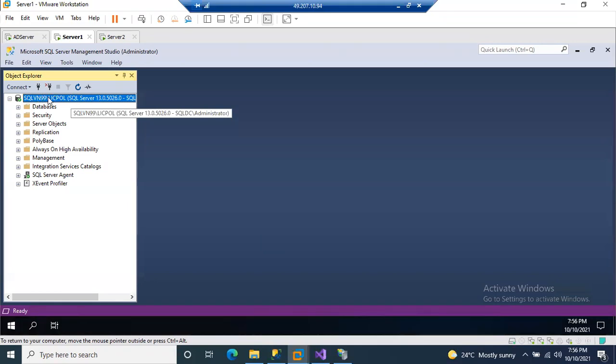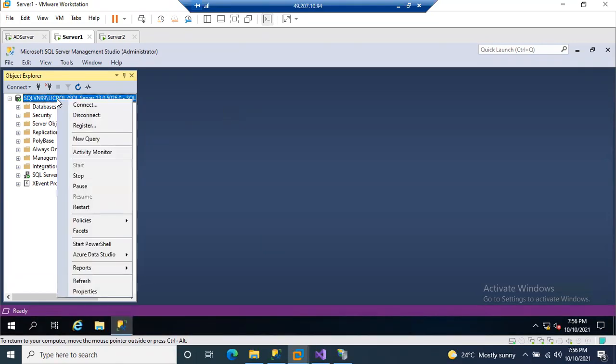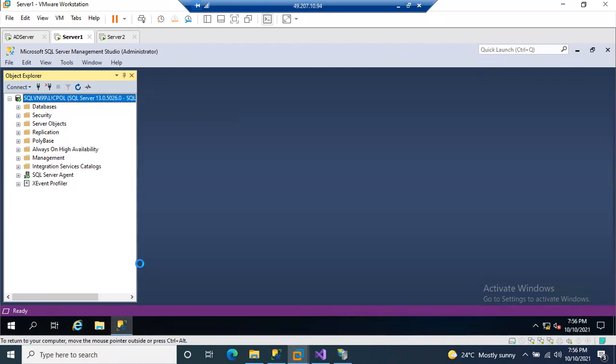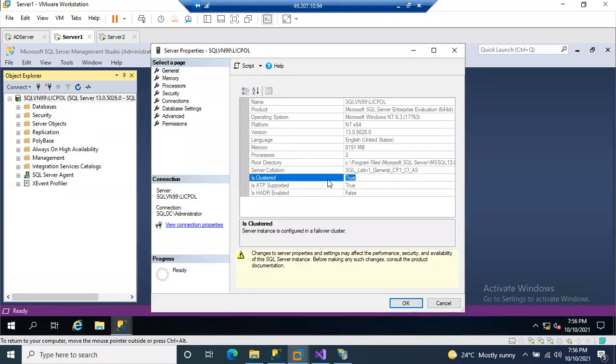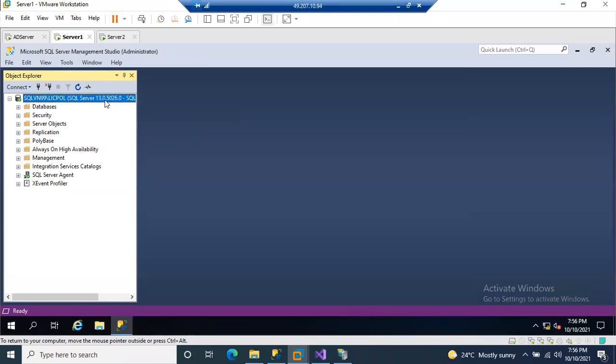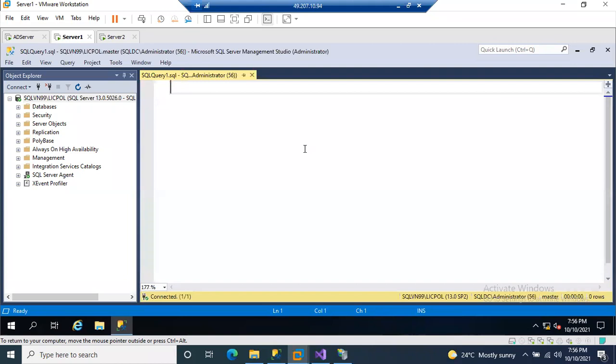I have connected to one of my servers. If I right click on server name, properties, Is Clustered is true, it is saying here. It means it is a cluster environment. Cluster is nothing but, as we have already seen, a group of servers.